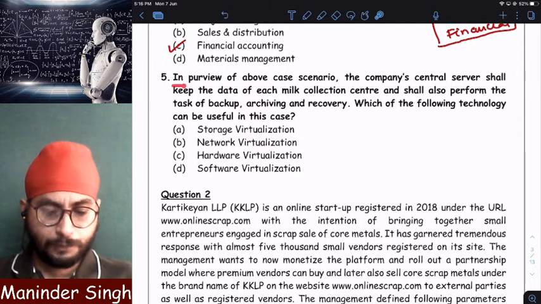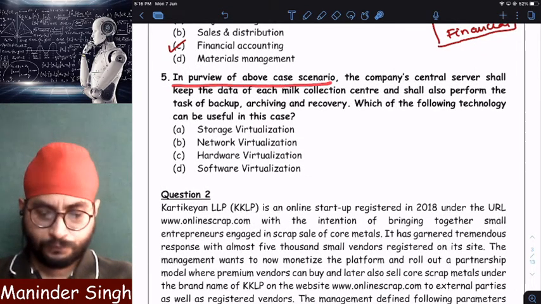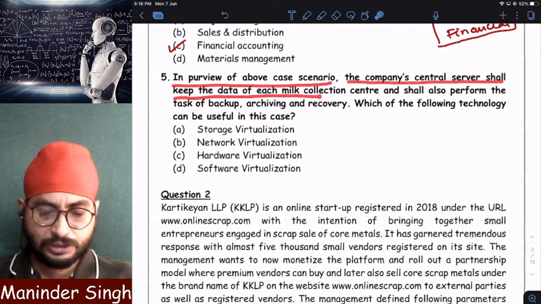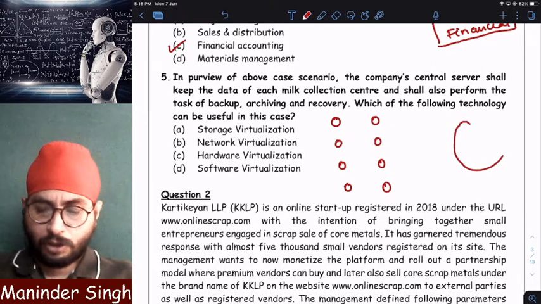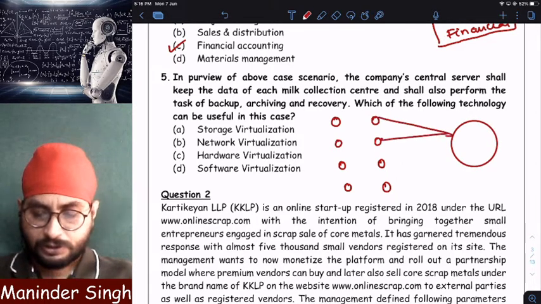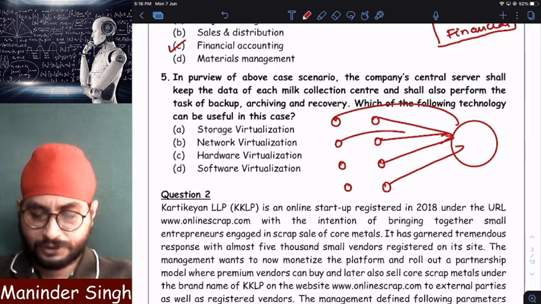Next. In purview of the above case scenario, the company's central server shall keep the data of each milk collection center. So there are different milk collection centers. All the data from all the milk collection centers is kept where? Is kept in a central database.